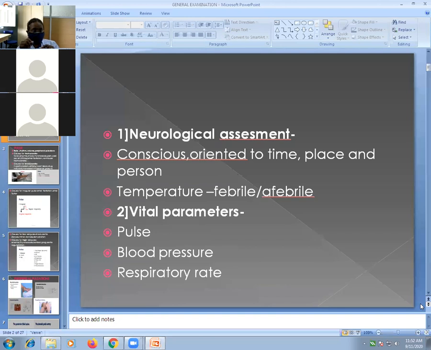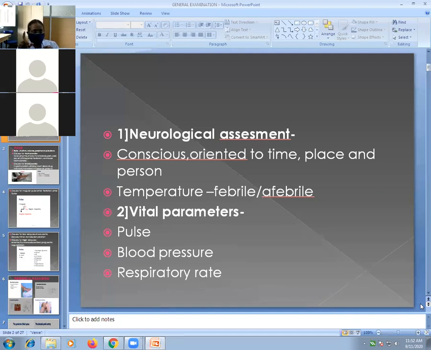Metabolic causes include uremia, which means in a renal failure patient. Then in hepatic failure, that is hepatic encephalopathy, the patient can become unconscious. So you should know the key causes for unconsciousness. Most important are head injury, meningitis, encephalitis, stroke, then metabolic causes like hypoglycemia, uremia, hepatic encephalopathy, etc. These are the causes for unconsciousness which are asked in the exam.